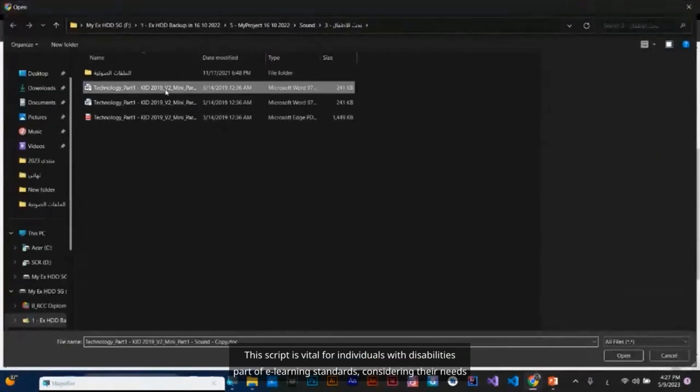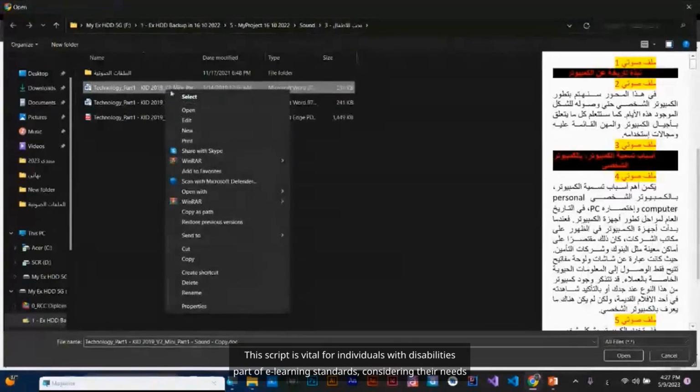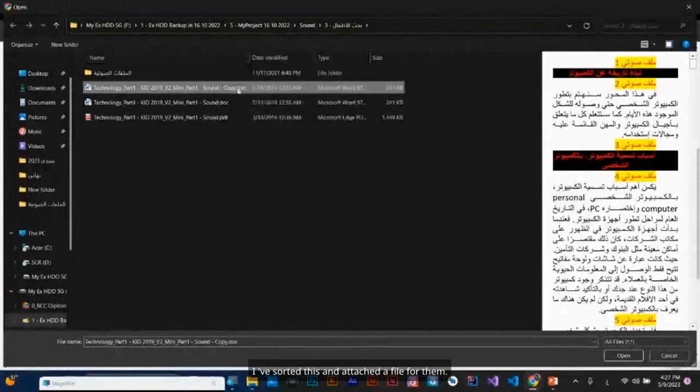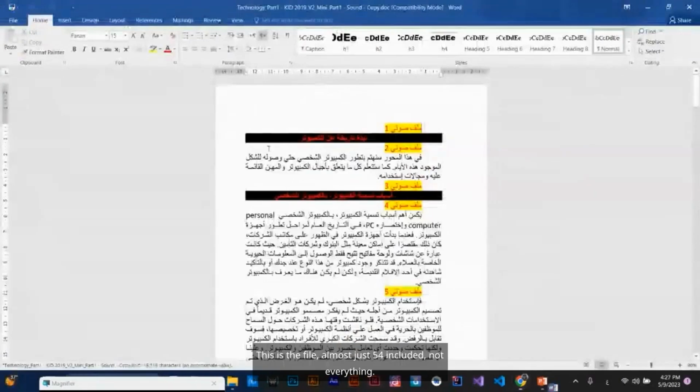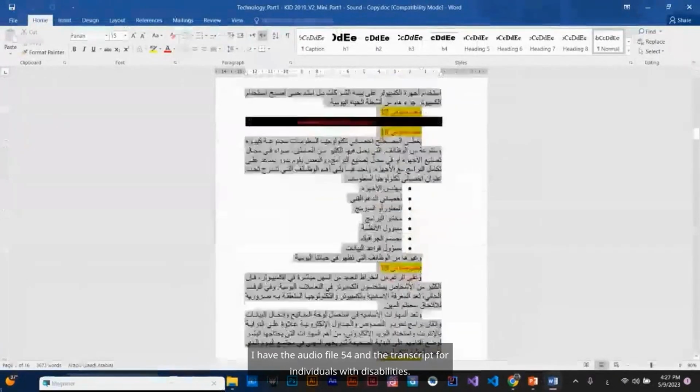This script is vital for individuals with disabilities, part of e-learning standards, considering their needs, especially the hearing impaired. I've sorted this and attached a file for them. I can save and convert it to PDF. This is the file, almost just 54 included, not everything. I have the audio file 54 and the transcript for individuals with disabilities.